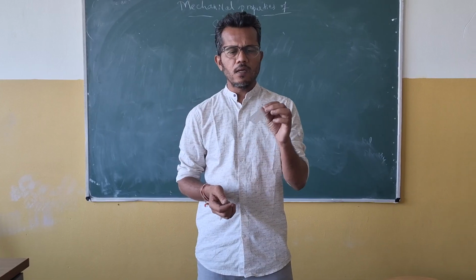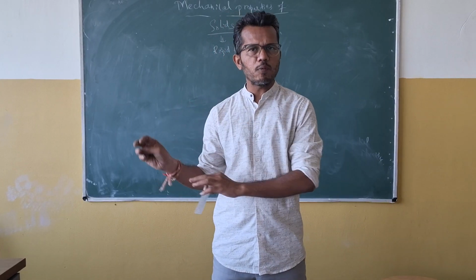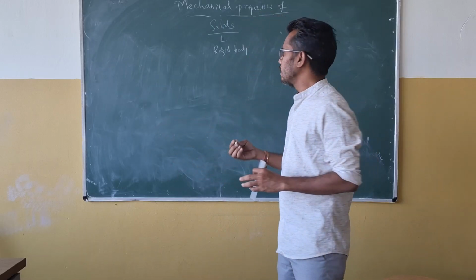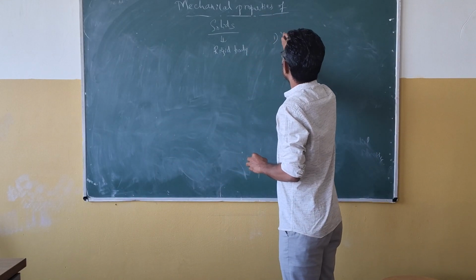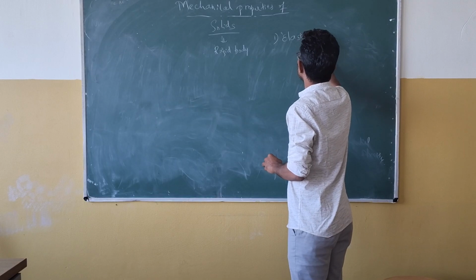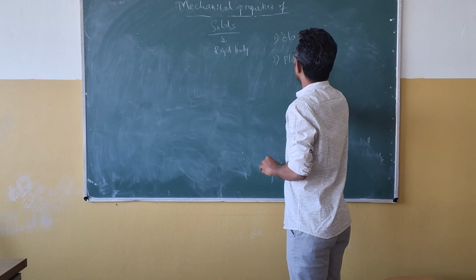Like elasticity, there are other properties. The first one we discussed is elasticity, and the second one is plasticity.